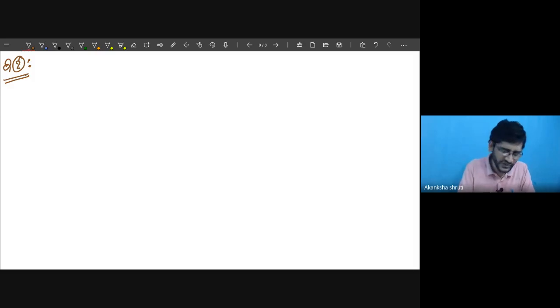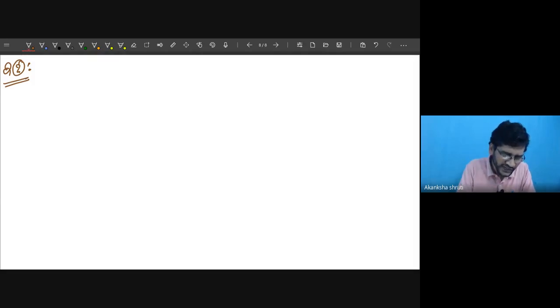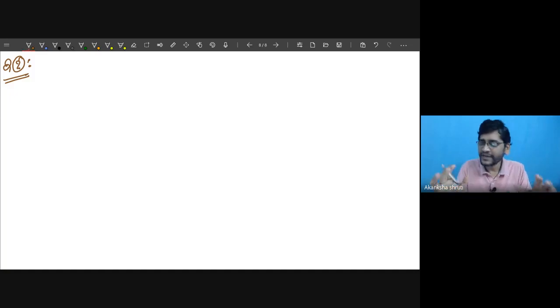A student, a coolie, has carried a 10 kg mass from one position to another. Then how much is the work done? It is 0, provided the mass has moved horizontally.